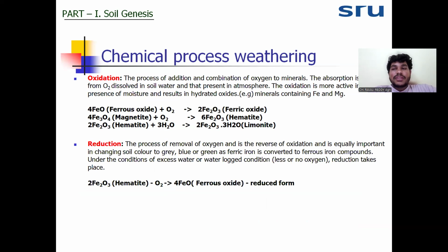That ferric oxide is nothing but hematite, which gives the red color to the soil. Oxidation will bring color to the soil. Oxidation is the addition of oxygen to the mineral formula. Reduction is the reverse of oxidation. It will remove the oxygen and it will also give color to the soil.